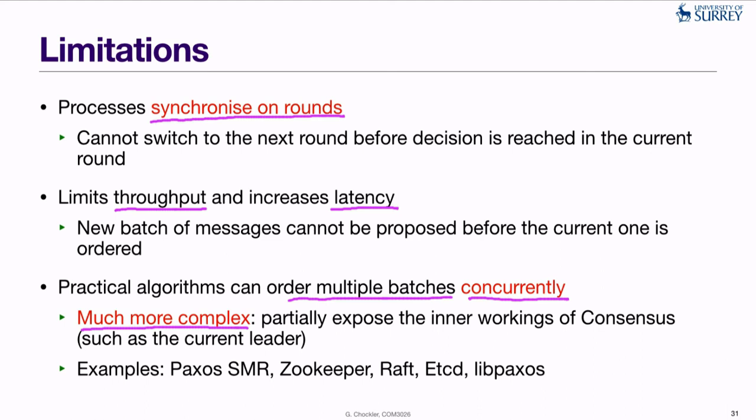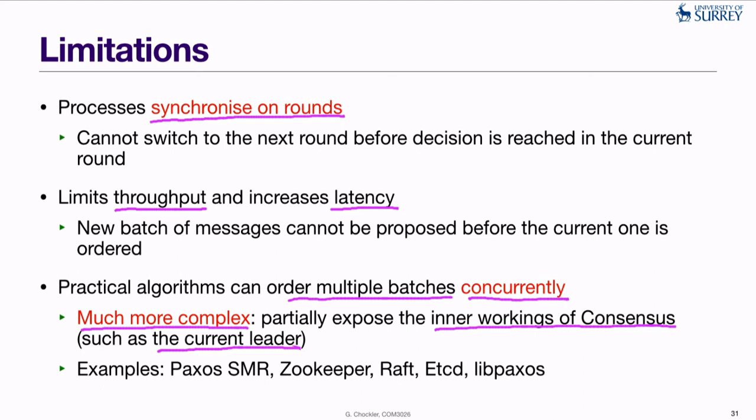In particular, it needs to expose some of the inner workings of the consensus algorithm, such as the current leader. So these algorithms still use consensus as a building block, but the separation between abstractions is not as clean as it is in the case of the algorithm that we discussed.